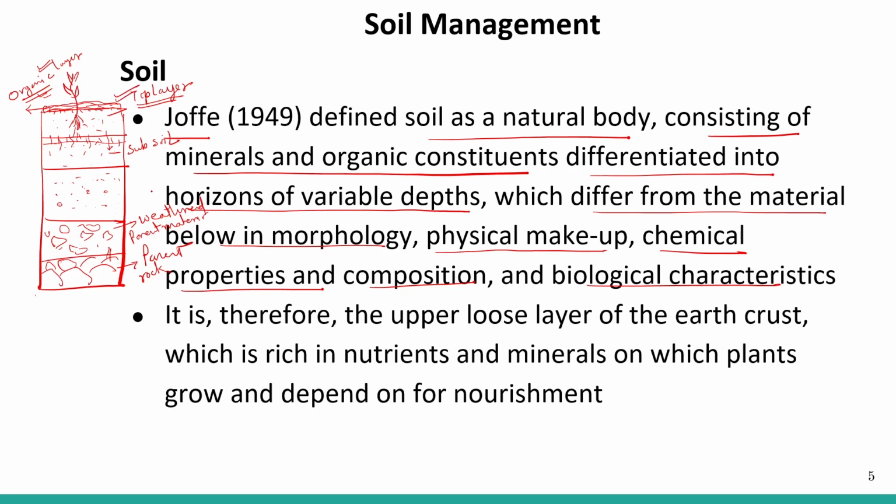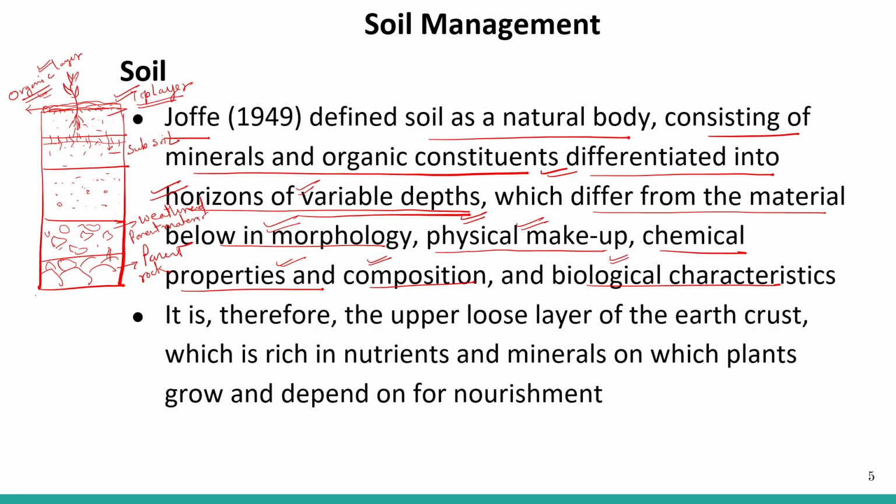So these are horizons of variable depth, and they vary from place to place. This soil profile is not constant everywhere. The minerals and the organic constituents are differentiated into horizons of variable depth, which differ from the material below in morphology, physical makeup, chemical properties, composition and biological characteristics.